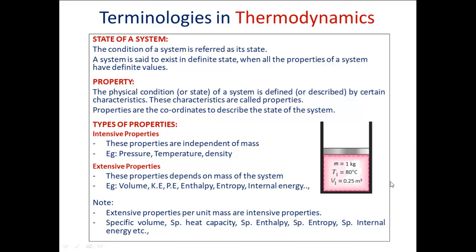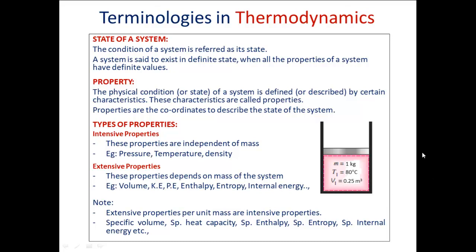So this volume by mass is nothing but specific volume. Whatever may be the quantity of mass, finally if you convert into per unit mass, then that property will become an intensive property. In the case of specific volume, assume that you have mass 1 kg, 2 kg, 3 kg. There are 3 cases, and the volume is going to be 0.25, 0.5, 0.75 meter cube.